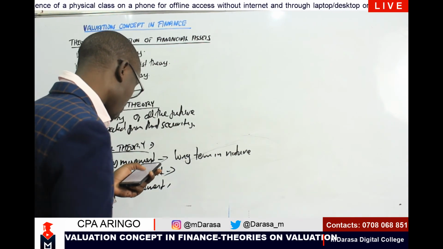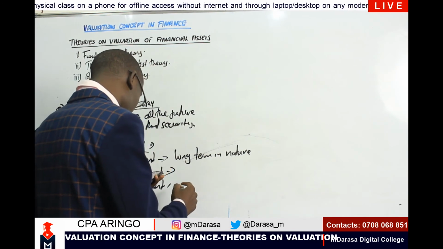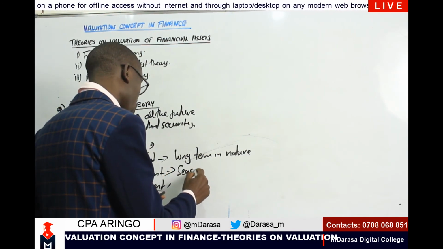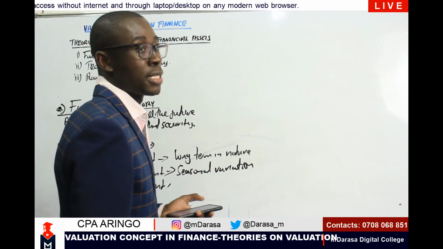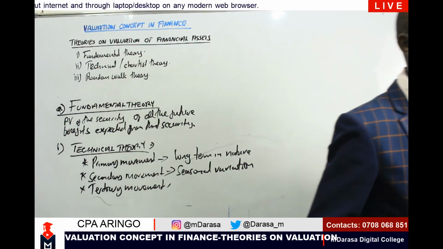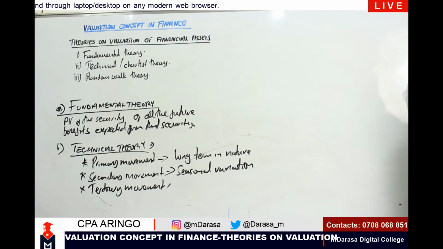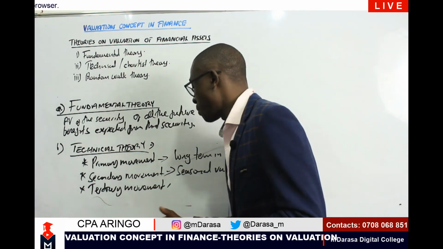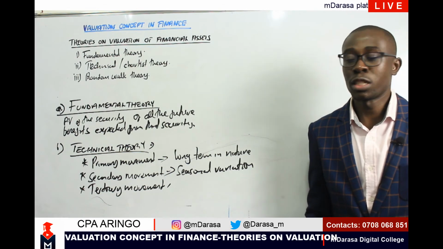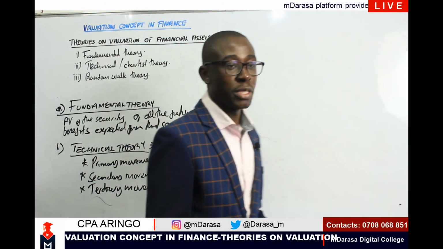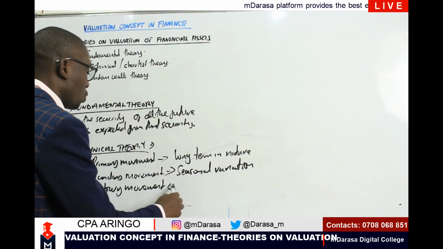Secondary movement, we normally term it as a seasonal variation. And you'll find that anytime you're talking about seasonal variation, you are looking at a case whereby this item is going to change over a very short period of time, meaning the share price capturing periods covering several weeks. The changes are very seasonal, meaning that they are short term and can take up to, say, weeks for us to start seeing these changes return back to where we were.